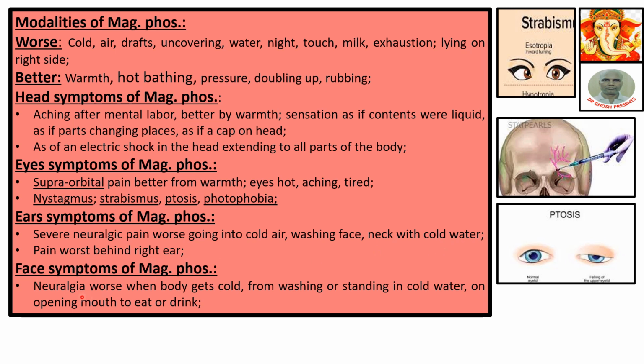Face symptoms of Mag Phos. Neuralgia worse when body gets cold from washing or standing in cold water, on opening mouth to eat or drink. This is already discussed. Strabismus. This is supraorbital pain. This is ptosis. Note this: the upper lid is coming down involuntarily. This is called ptosis.